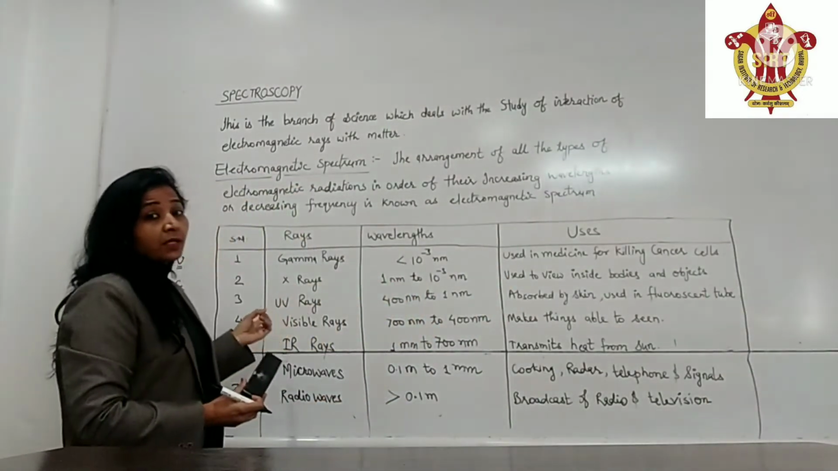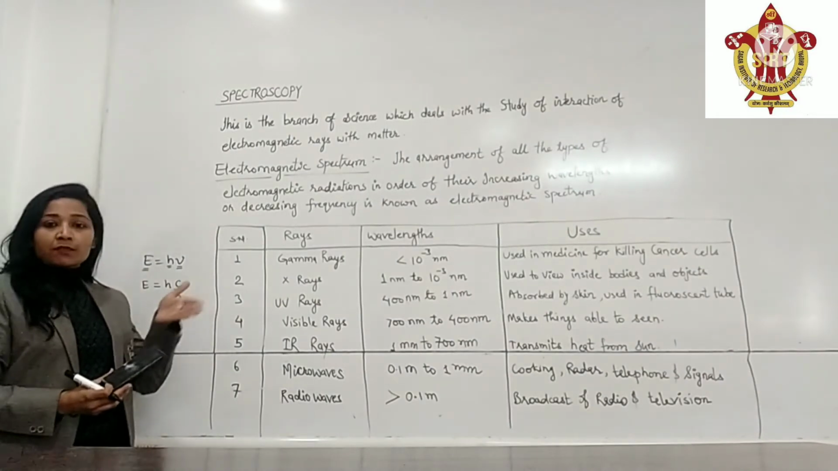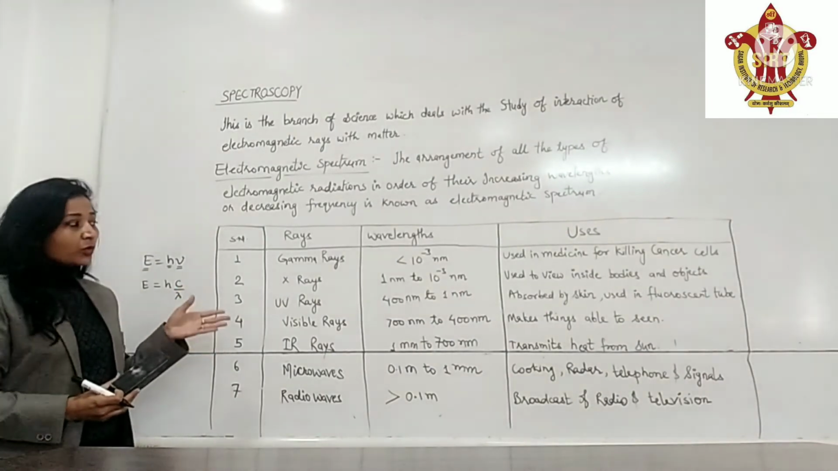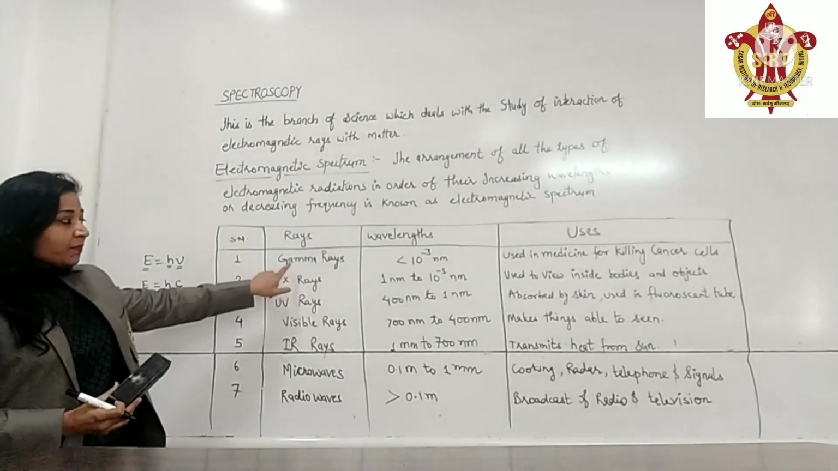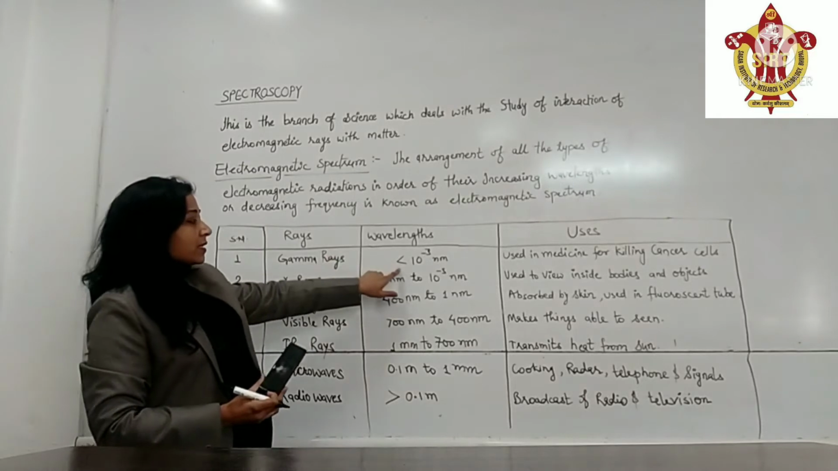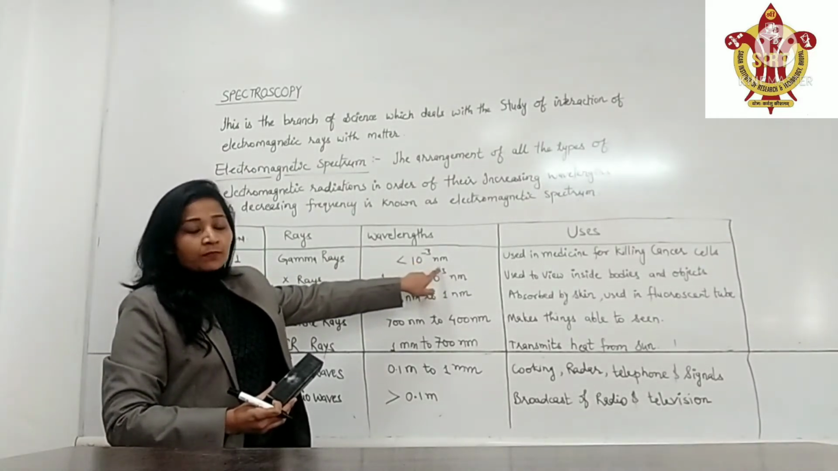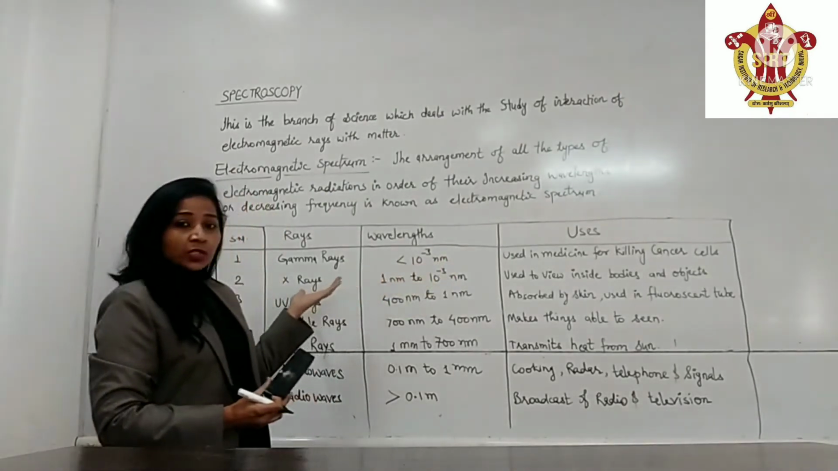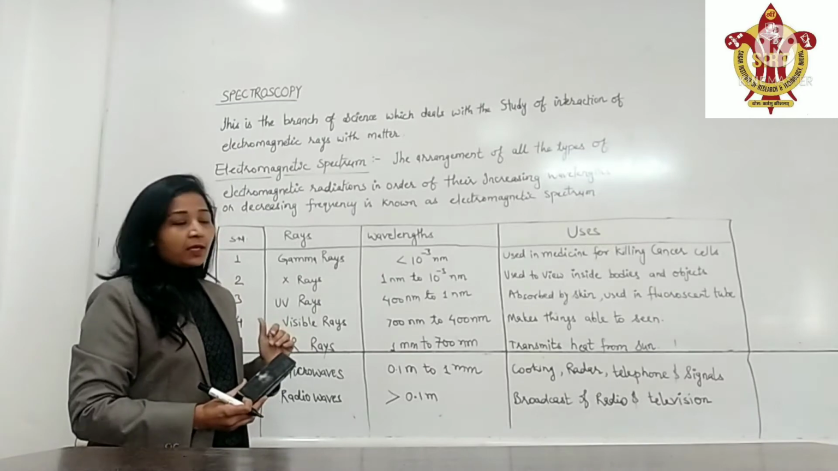By the previous relation, we have understood the relation between the energy and the wavelength. Energy and wavelength are inversely proportional. So in this table, the first ray, that is gamma ray's wavelength, is less than 10 to the power minus 3 nanometer. That is very low. It shows that gamma ray is having the highest energy, or very high energy.